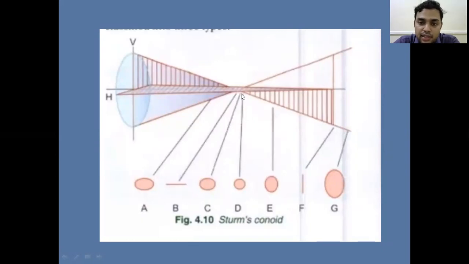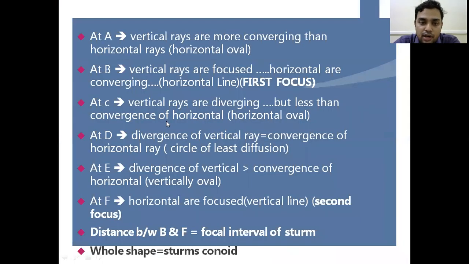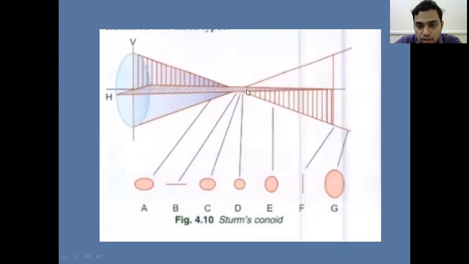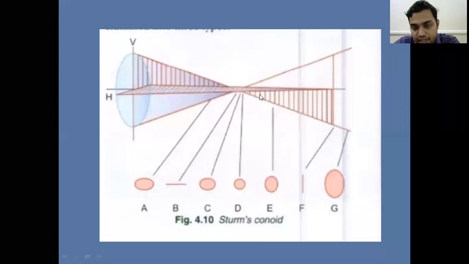When we observe at point C, what happens? The vertical rays are diverging, but less than the convergence of the horizontal. At point C, the horizontal rays are still converging, and the vertical rays have started diverging. They converged and formed a focal line, and now the vertical rays are starting to diverge, whereas the horizontal rays are still converging. When we compare the convergence of the horizontal meridian with the divergence of the vertical meridian, the convergence of the horizontal meridian is more. So they form a horizontal oval shape of bundle of rays. This is at the point C.